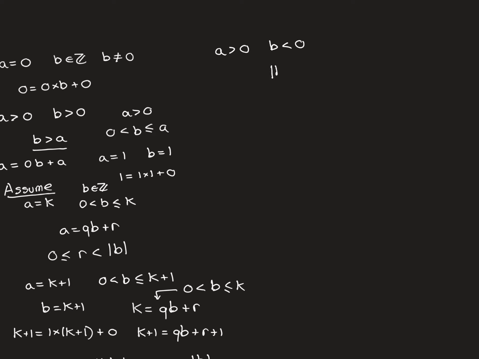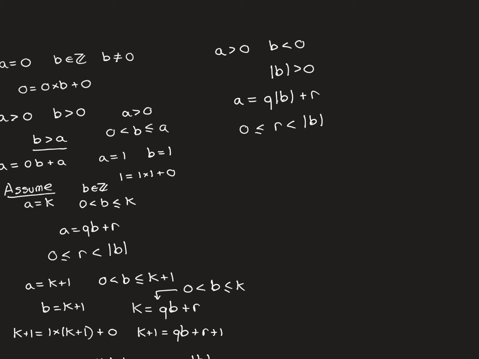So if we consider mod of b, because mod of b is going to be greater than 0, we can now use what we've shown, i.e. that the Euclidean division is true for 2 positive numbers. We can use it on a and mod b. So I know that I can write a as an integer quotient times mod b plus r, where r is going to satisfy this inequality. So it's going to be greater than or equal to 0, and it's going to be less than the modulus of mod b. But of course, mod of mod b is just mod b.